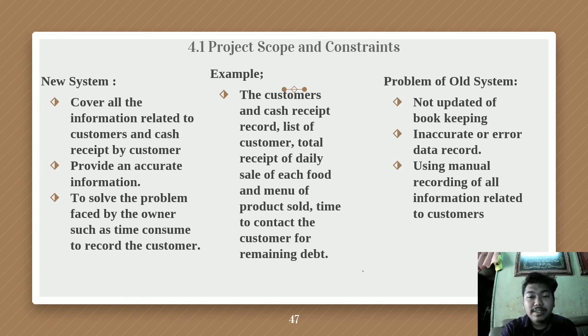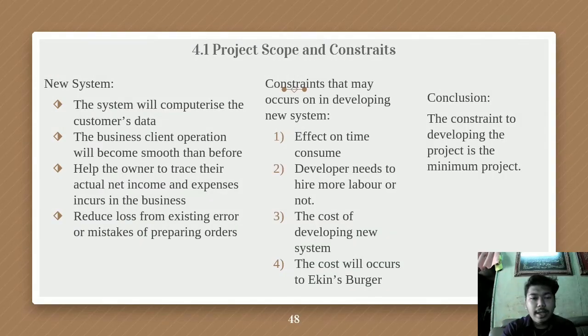The problems of the old system are, number 1, not updated bookkeeping, and number 2, inaccurate or erroneous data recording, and also the business uses manual recording of information related to customers by using a business book. After that, the system will computerize the data, and the business operation will become smoother than before. It will help the owner to trace their actual net income and expenses incurred in the business during a month, and also reduce loss from errors or mistakes in preparing orders, and also make replacement orders easily.